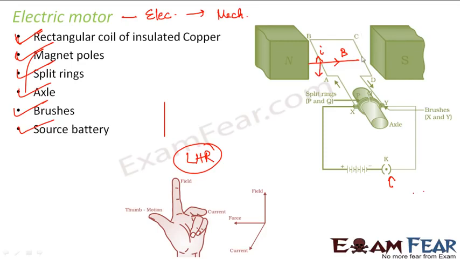Similarly, when you see it along CD, the current is in this direction and the field is in this direction, but here you would see that the force is acting in the upward direction. So this shows that there is a force acting in the downward direction along AB and a force acting in the upward direction along CD. As a result, this entire rectangular coil is rotating anti-clockwise. So the input was electrical energy, because we just switched on the circuit so that electric current can flow through this coil, and the output is mechanical energy because now the coil is rotating. That's how in an electric motor we convert electrical energy to mechanical energy.